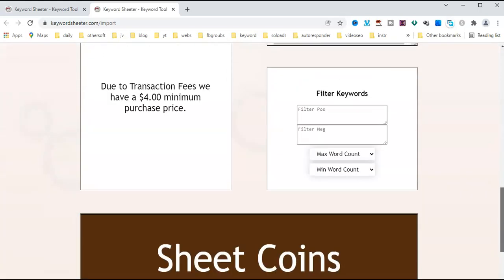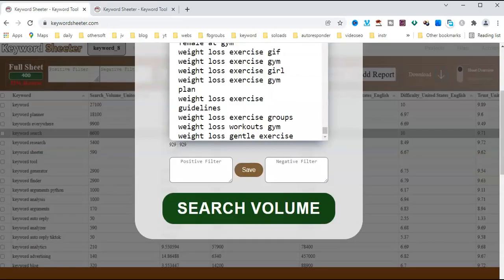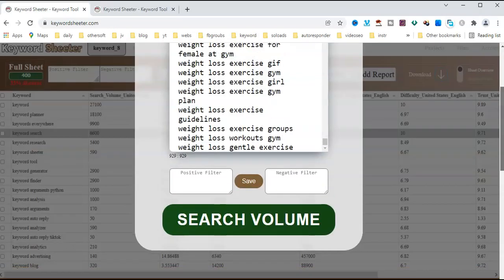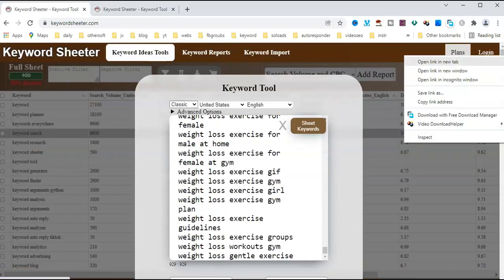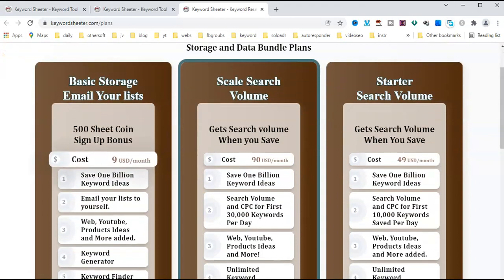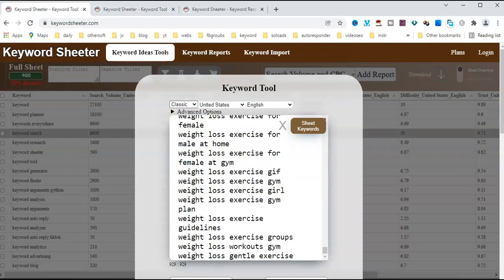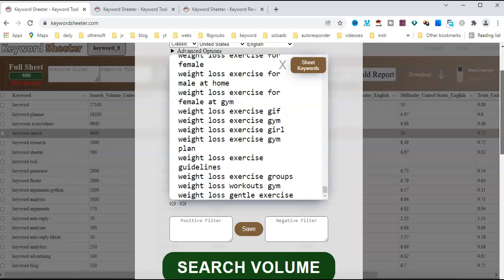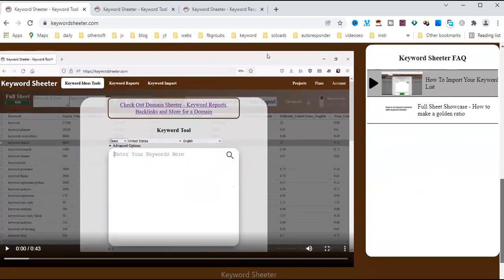The free option is a limited version, and the paid version gives you a lot more. It is $9 per month for the paid version with lots of features, but the free version also gives keyword ideas and a small number of search volumes.